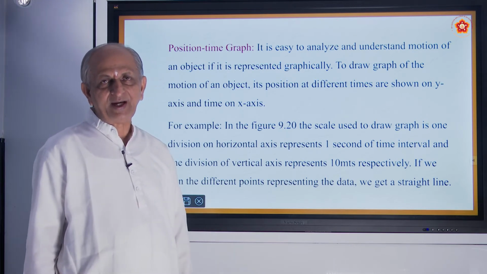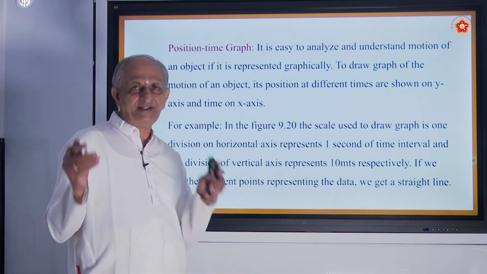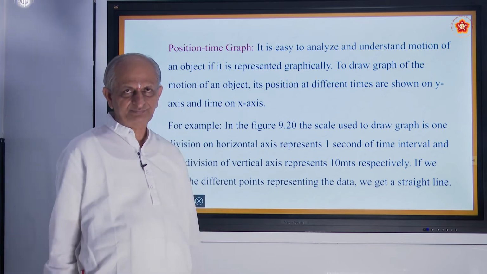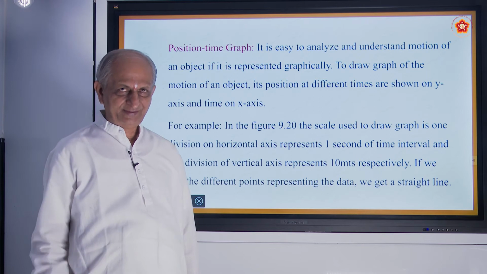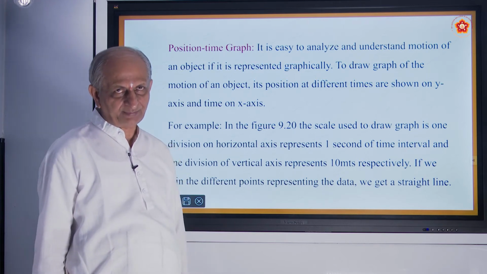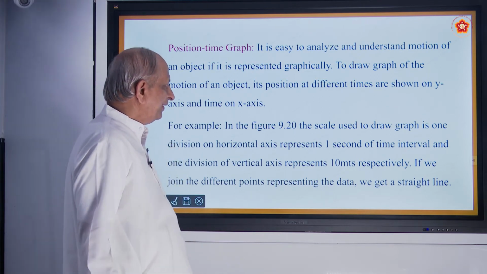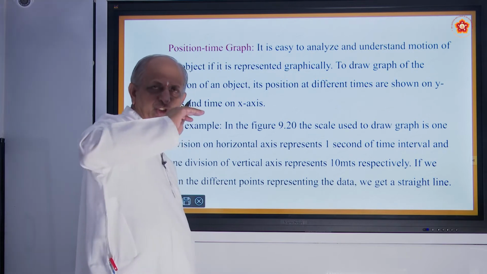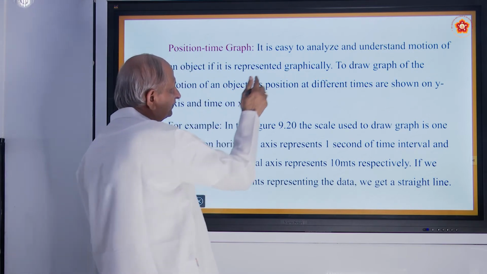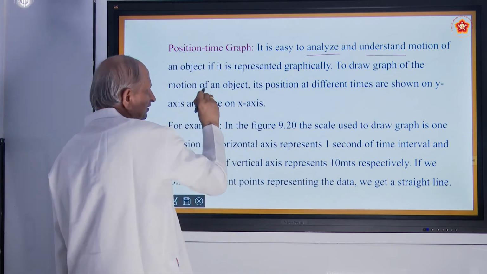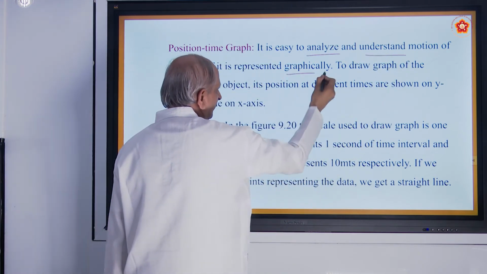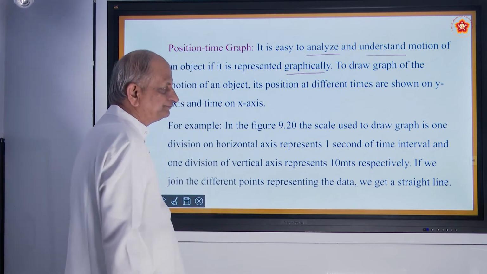What do you mean by graph? Graph is a representation of the data by means of lines or curves sometimes. And what does it do? It is easy to analyze and understand the motion of the object if it is represented graphically.